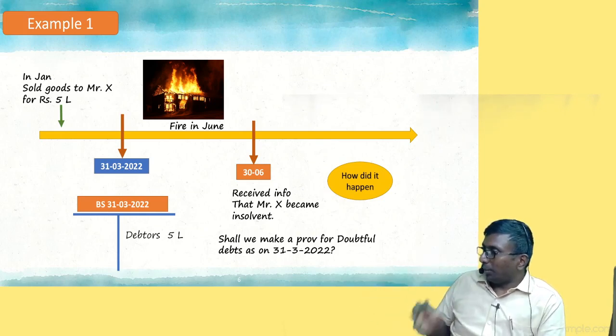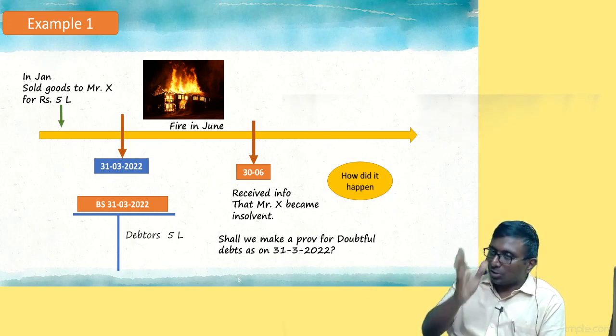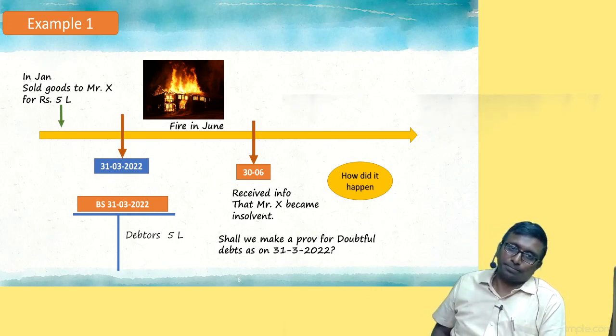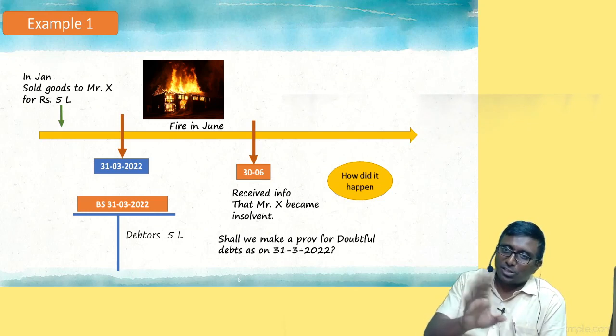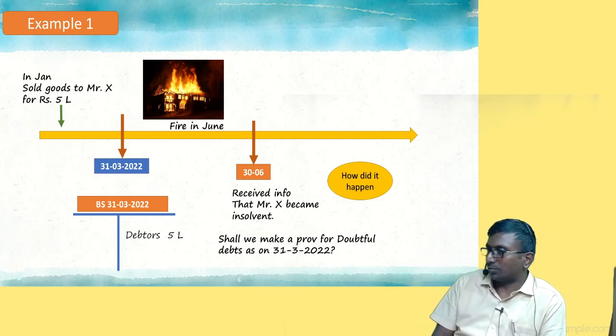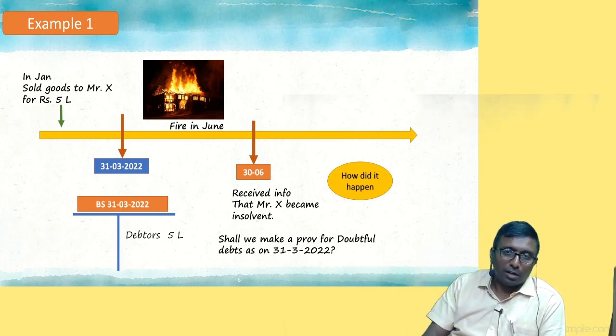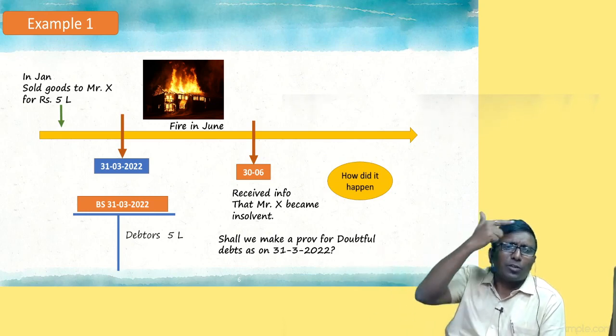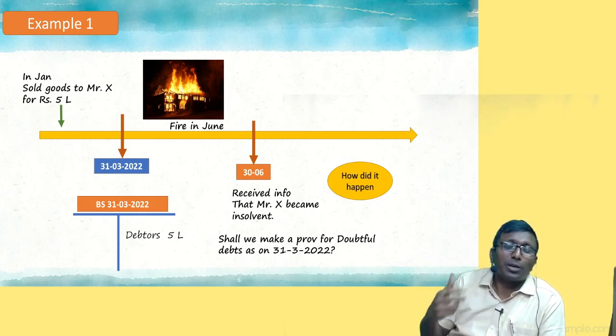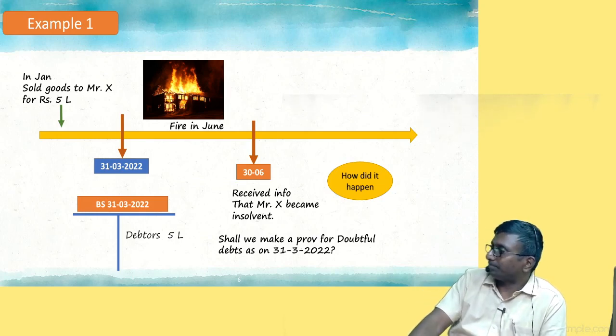And again, balance sheet should talk about the financial position as on 31st March. Correct na? Balance sheet is not a horoscope. I told you a number of times. On that day, is the receivable good or bad? Good. Then why should I make a provision for last year? Why should my last year P&L get the hit?